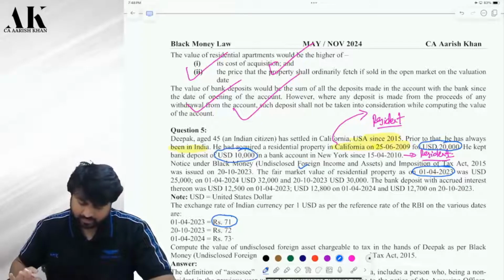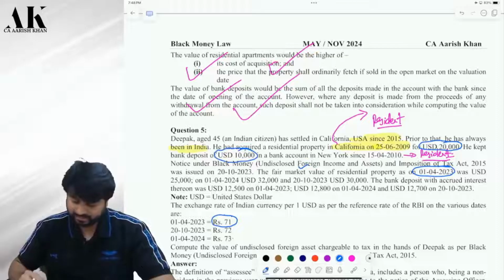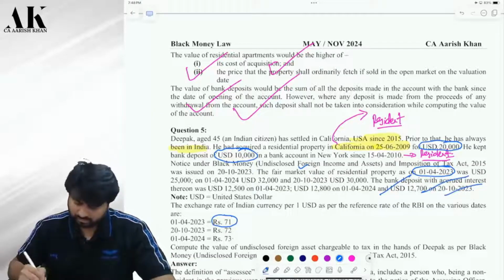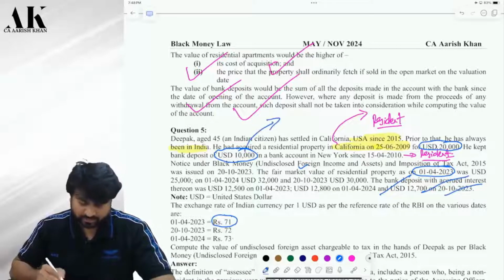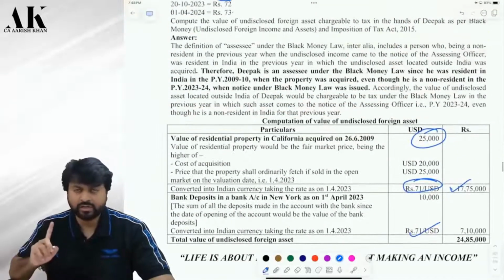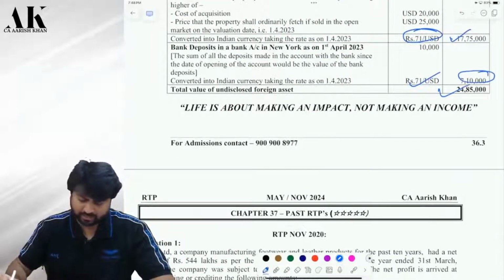That is the only thing you have deposited in your New York bank account. Apart from that, you have not deposited anything else. Sir, what about this accrued interest? Accrued interest is not a deposit. It's not a deposit. So this is only the amount of deposit, $10,000 into 71. Don't take accrued interest. Accrued interest will not come in the definition of deposit. Therefore, this will be 7,10,000. This is your total value. Is it clear?